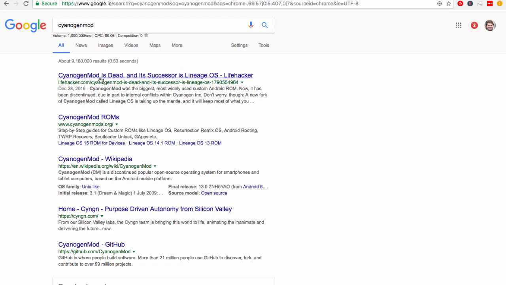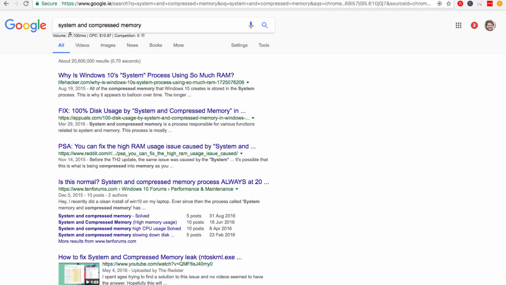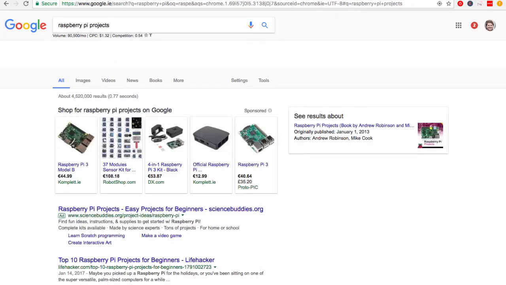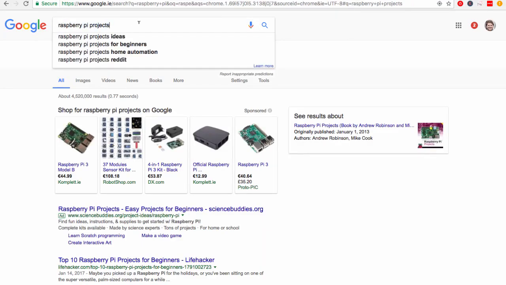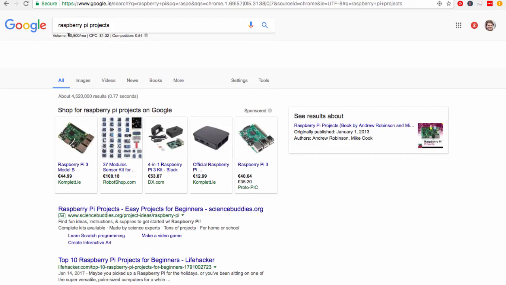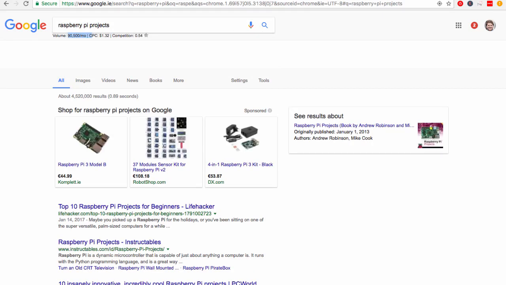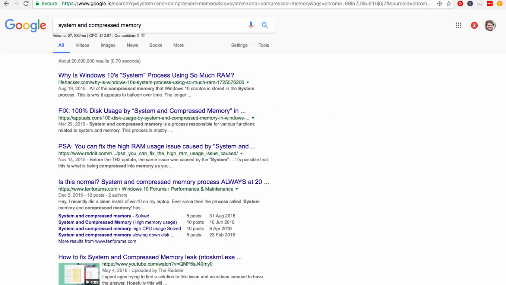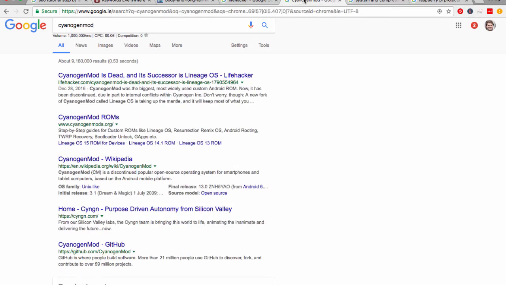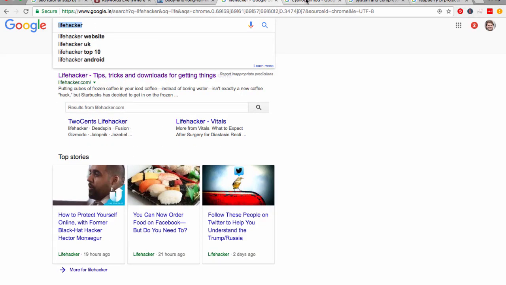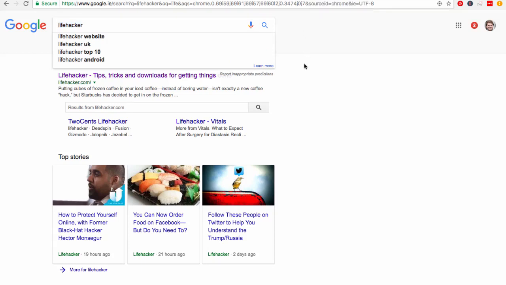I think it's kind of a technical thing, and also system and compressed memories. This is kind of a more body keyword, and then Raspberry Pi projects, another body keyword. And you can see that they have a portfolio of different terms that they are targeting and have created content around, as well as just their brand name. And that's how they pull a huge amount of traffic into their website overall.